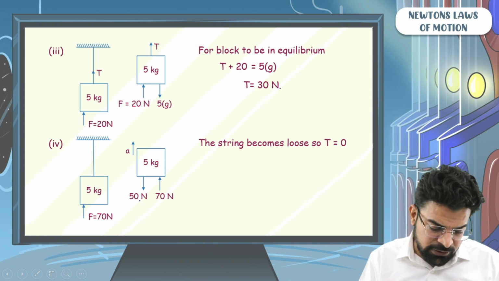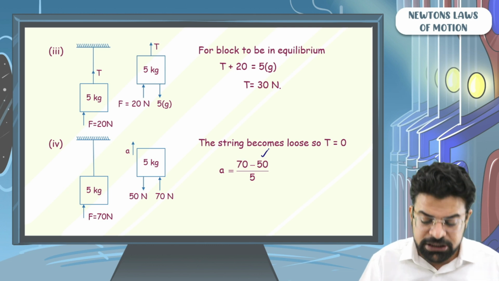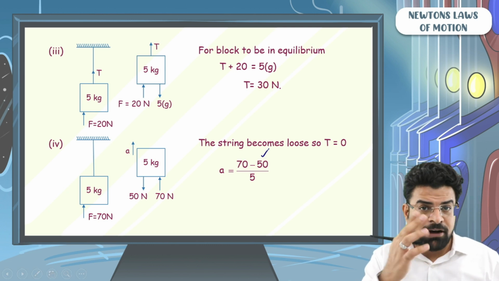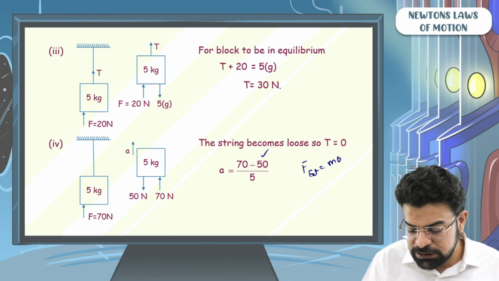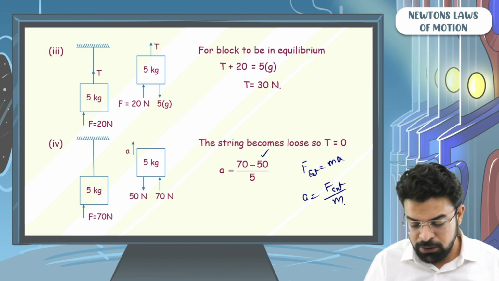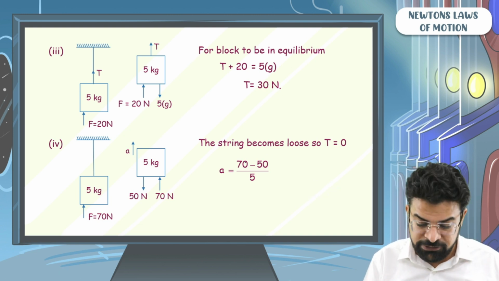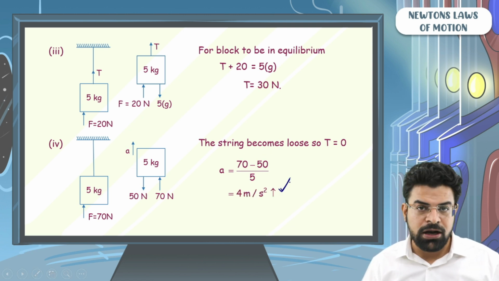And this acceleration of the block can be found as, you can say that the acceleration has to be the net external force divided by the mass. You know that F external equals mass into acceleration. So acceleration has to be the net external force divided by mass. So the net external force is 70 minus 50 divided by the mass, which is 5. So you get 20 by 5, which is nothing but 4 meter per second square upwards.